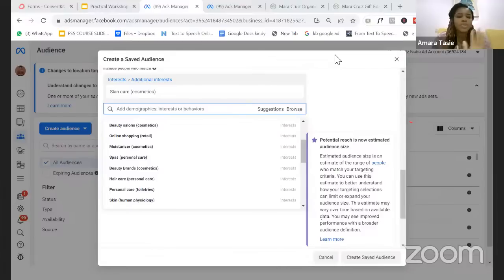Now, let me quickly ask, do you know how Facebook is able to tell these people? How are they able to target these people? What do we think? How are they able to target people based on their behavior, based on their interests, based on their demographics? Do we know? Okay, someone says, I don't know. Think about it. How do you think Facebook is able to find these people? Yeah, one person says when they are opening accounts.